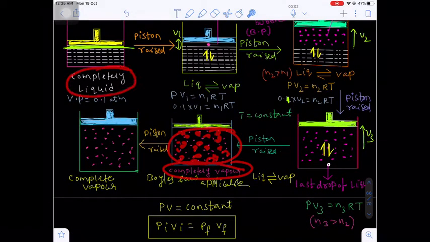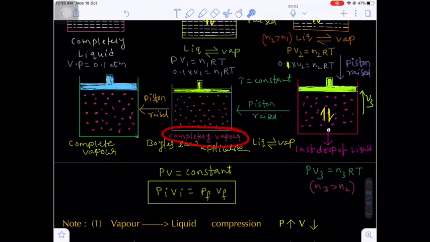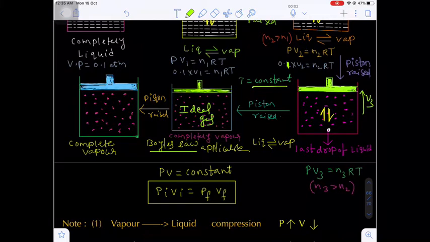Initially we have completely liquid phase, and finally we reach the vapor phase. Now in the vapor phase, this is nothing but an ideal gas. For ideal gas we can apply Boyle's law because the temperature is constant. Throughout the process, temperature is constant.